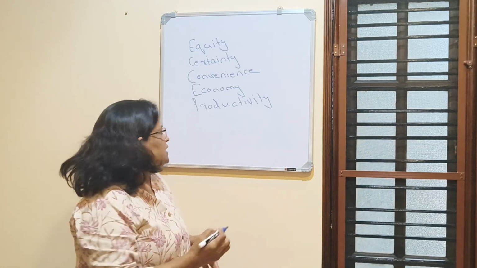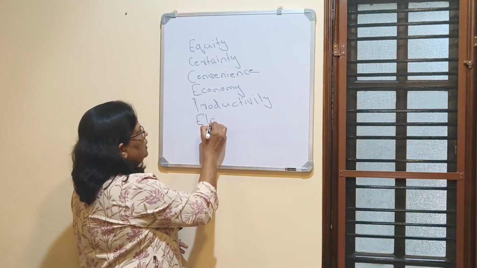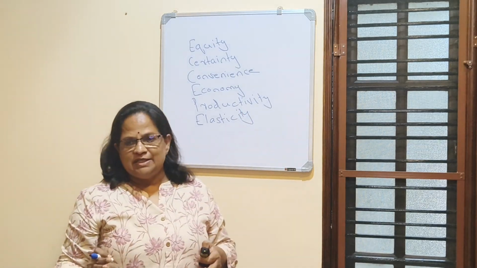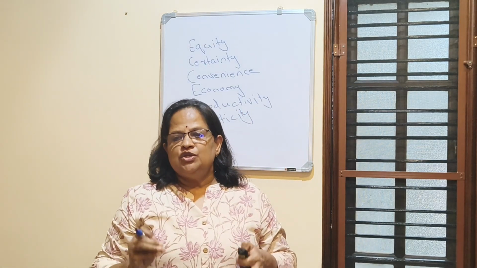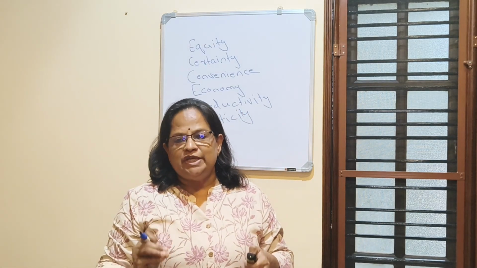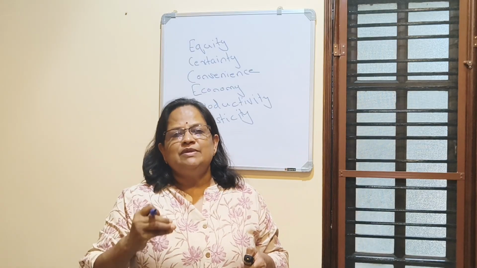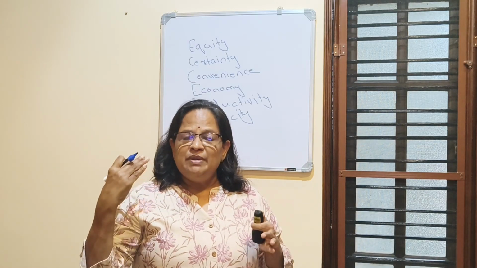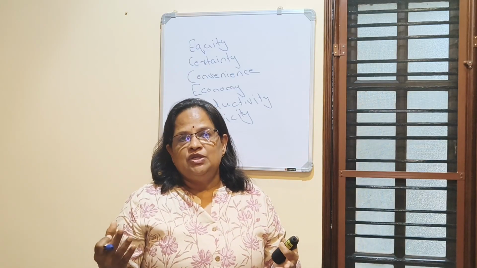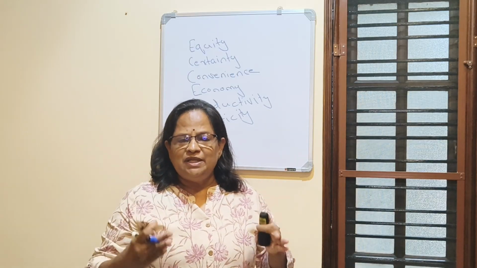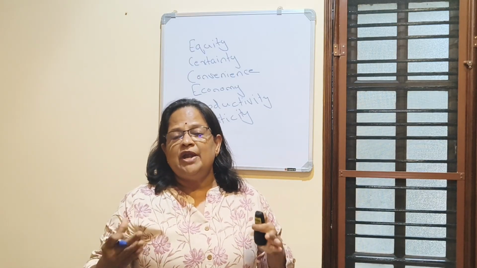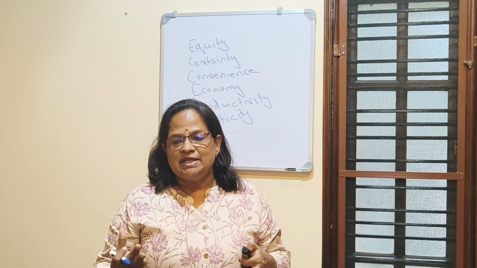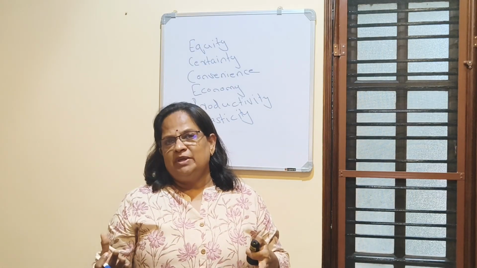Now, canon of elasticity. What is canon of elasticity? Tax system should be flexible enough to respond to changing economic conditions. Sometimes an economic slowdown will be there, depression will be there. Sometimes it will be a flourishing economy. So based on that, whatever the need of the hour, the tax system should adapt to the changes. It allows government to increase or decrease tax collection depending on the economic needs.